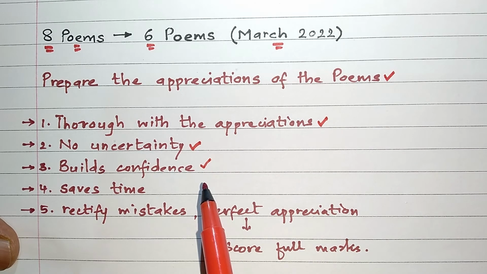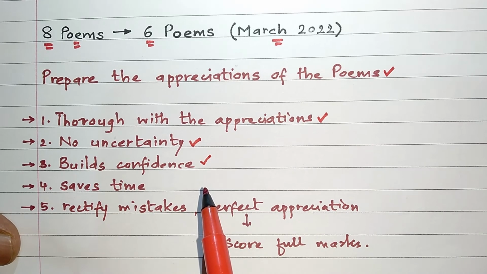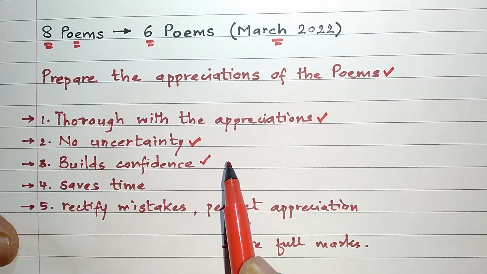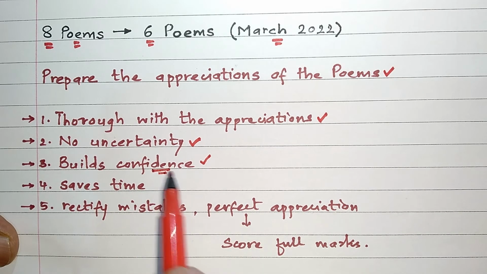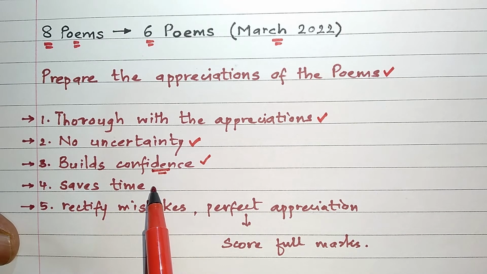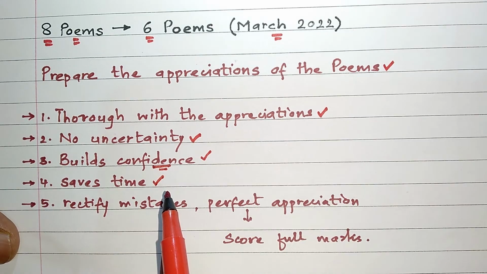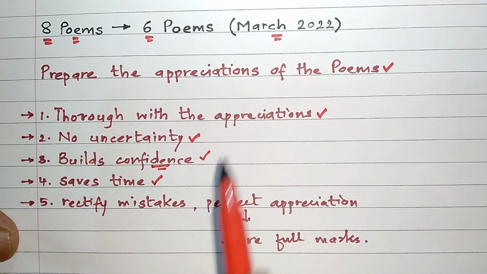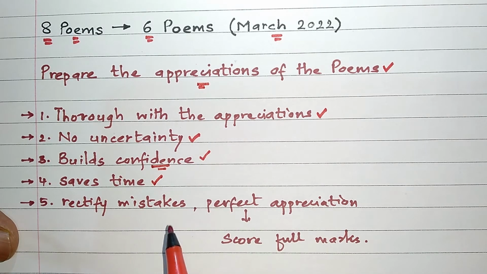Thirdly, this will build up confidence within you before the examination and during the examination when you are in the examination hall. So when you're writing the appreciation, you will be writing it very confidently. And obviously, that will save your time. And most important of all, if you're preparing the appreciations beforehand, you can show them to your teacher.